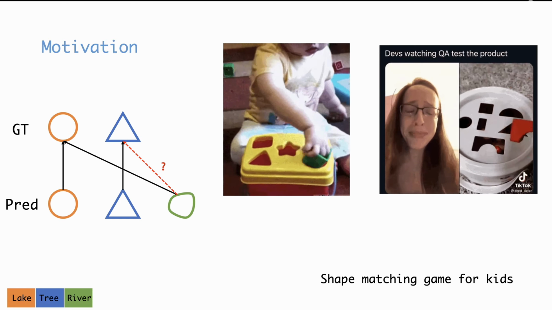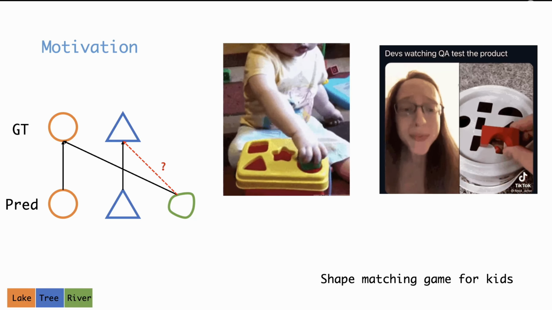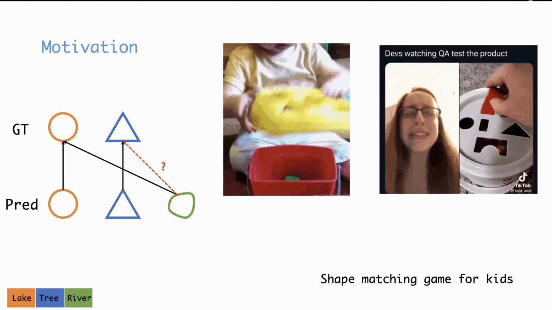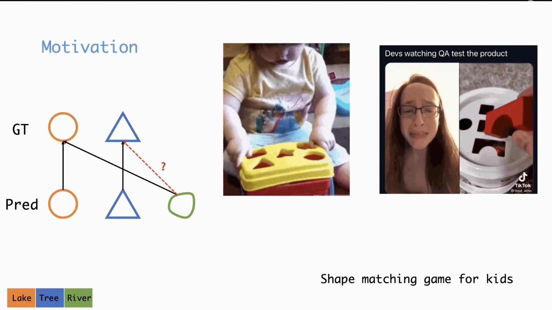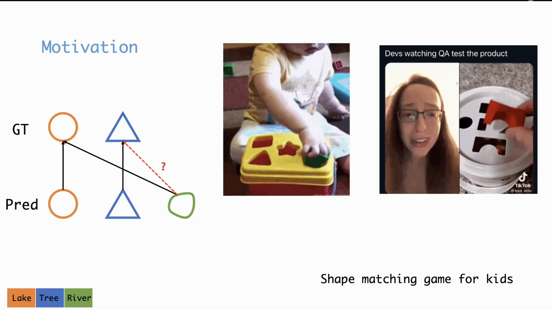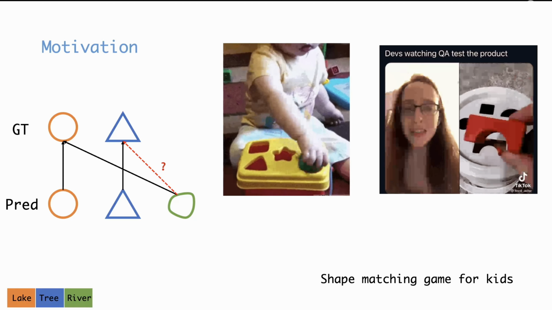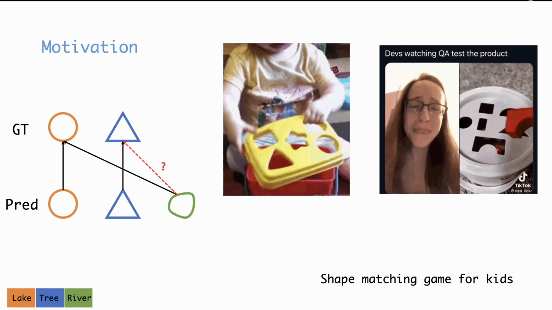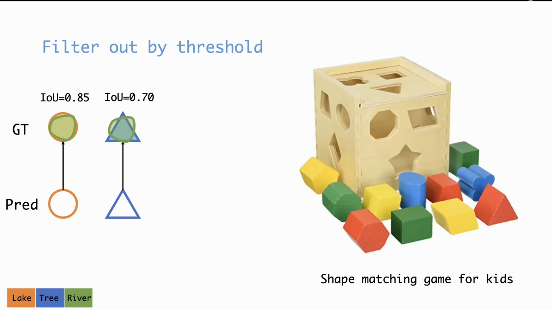However, here is a tricky situation. What if a predicted mask partially overlaps with a ground truth mask, meaning the shapes match to some extent, but the predicted label is completely different? As shown here, the green mask has a decent overlap with the triangle-shaped region, but it doesn't belong to the same category. It could be something like predicting river when the ground truth is tree.